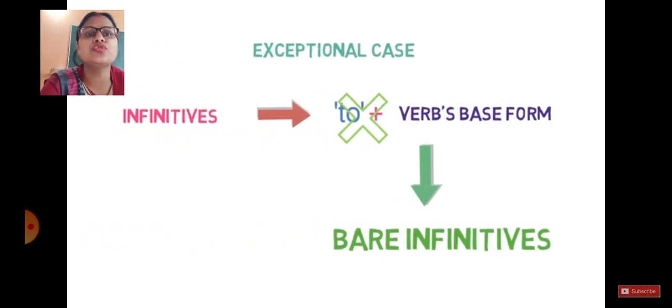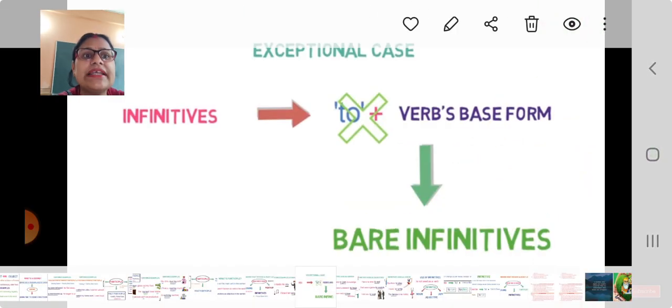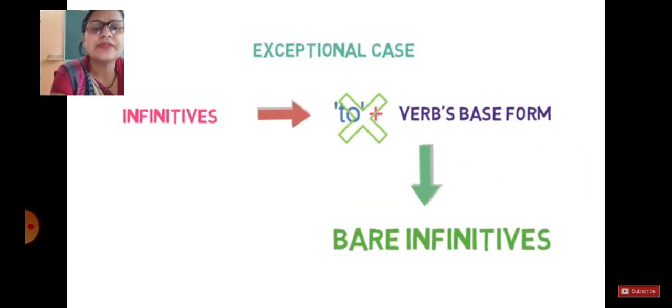So let's come to another case. There are some exceptional cases. All of us are aware that whenever we talk about some rules or some kind of facts and figures, we always find some exceptional cases. In the very same way, infinitives do have exceptional cases. Right now we have heard that in infinitives we always get to plus base form, but there are exceptional cases where to is not used. You simply get the base form.